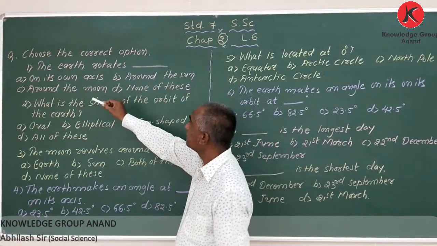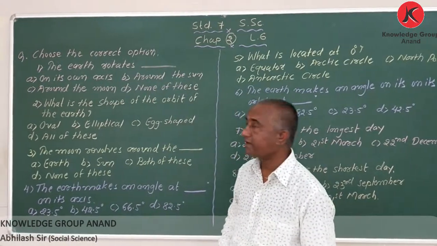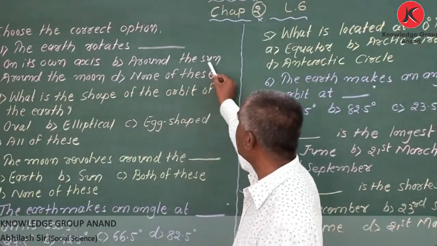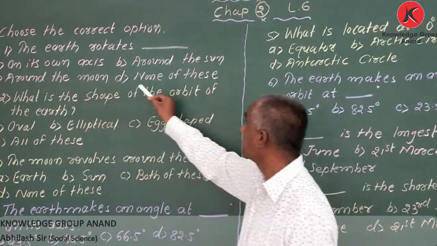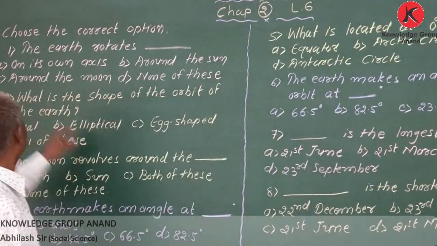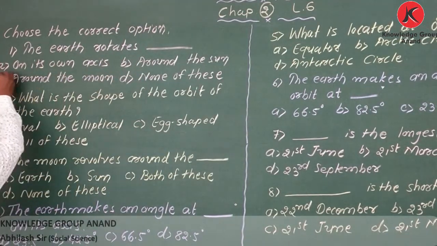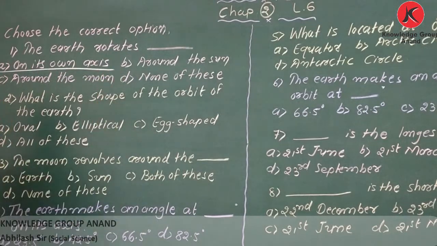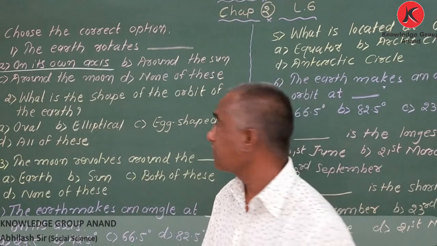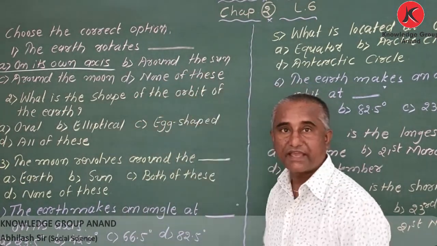Number 1, the earth rotates blank. 4 options are given: on its own axis, around the sun, around the moon, and none of these. So my dear student, what would be the answer? The earth rotates on its own axis, and that is called rotation.